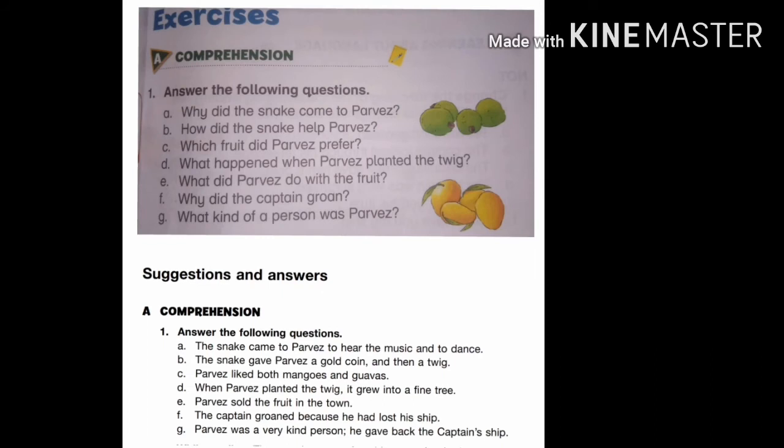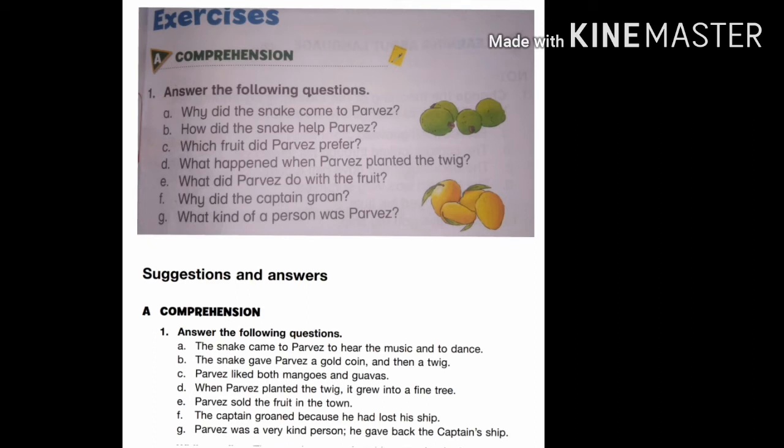Next exercise is A. Comprehension. Answer the following questions. A. Why did the snake come to Pervez? And the answer is, the snake came to Pervez to hear the music and to dance. Question number B. How did the snake help Pervez? And the answer is, the snake gave Pervez a gold coin and then a twig.